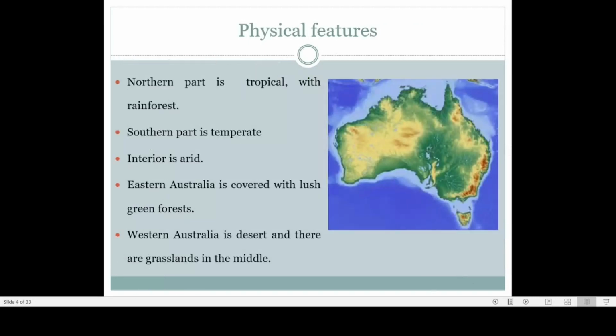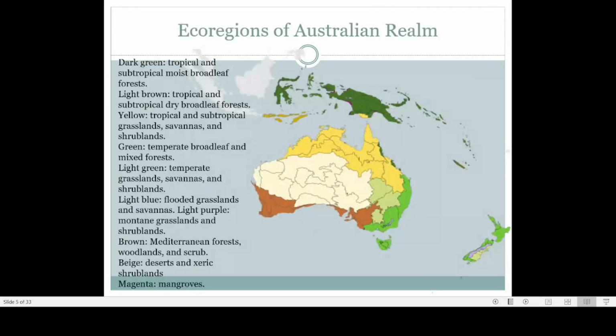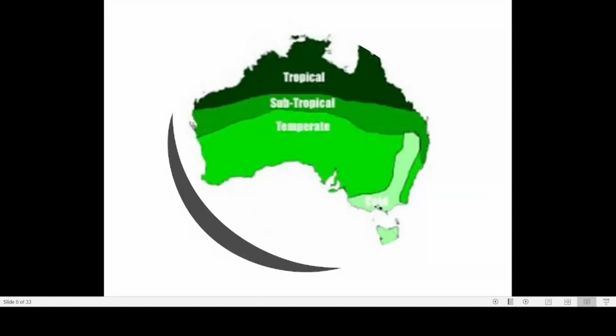Then we will see the southern part is temperate. If you look at that, this is most of the southern portion. By temperate climate, we basically mean a climate in which most of the time the temperature will be below 20 degrees centigrade. If it is above 20 degrees centigrade, we call it a tropical climate. In most of the regions of Australia, especially in the southern portion, we experience what we call a temperate climate, because the temperature will be between 10 and 20 degrees, around 15 degrees.